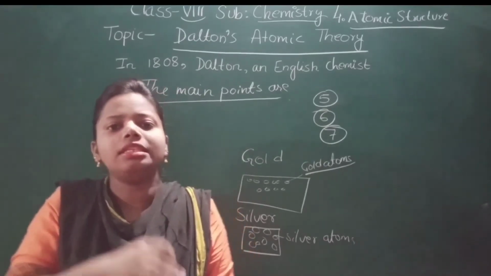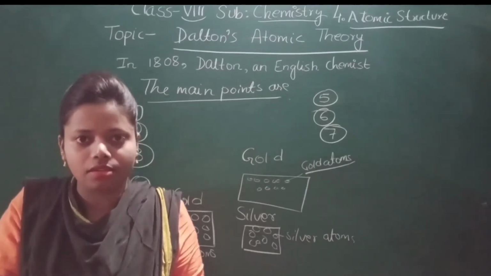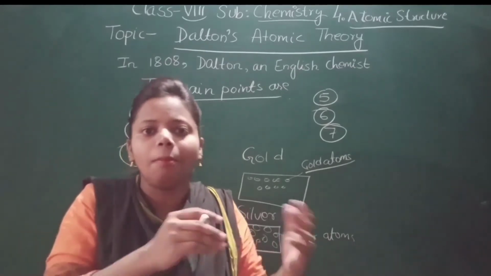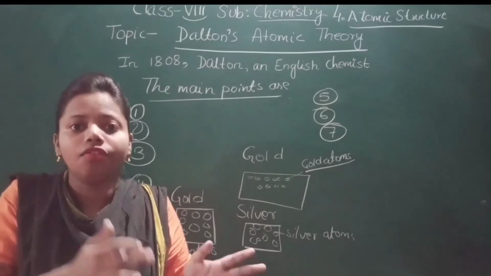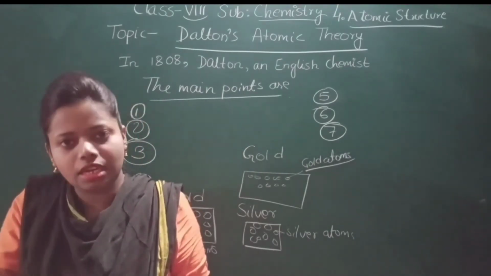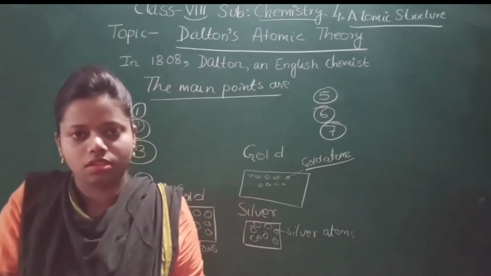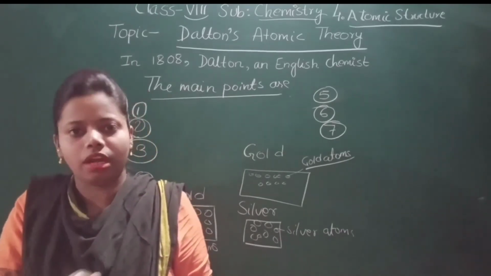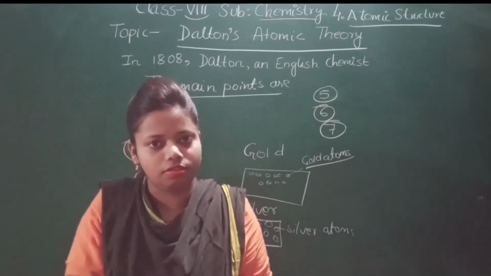Okay, so when the atoms of an element combine to form a compound, their number of atoms does not change; it is fixed. Like H2O. Does the number of atoms change? No, it is fixed. In H2O, 2 hydrogen atoms are there and 1 atom of oxygen is there. So their number of atoms does not change.